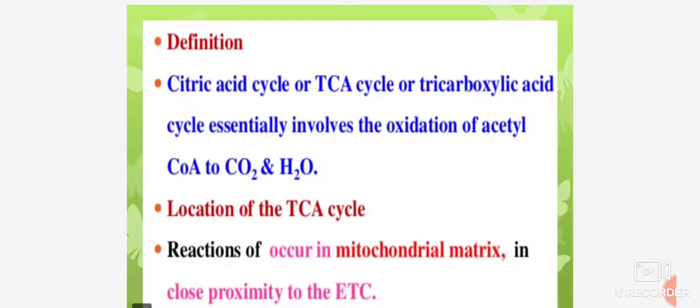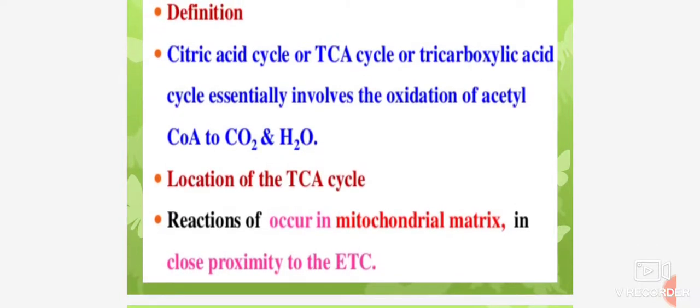So the definition of the citric acid cycle, or TCA cycle, or tricarboxylic acid cycle: it essentially involves the oxidation of acetyl coenzyme A to carbon dioxide and water. Then the location of this TCA cycle: the reactions occur in the mitochondrial matrix in close proximity to the ETC.